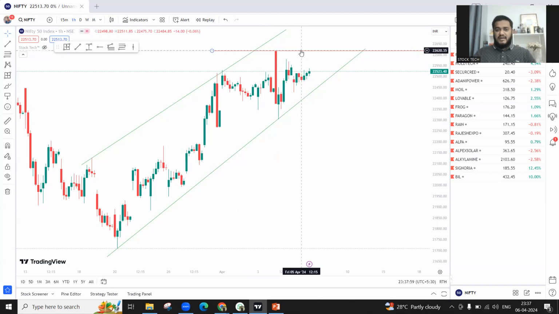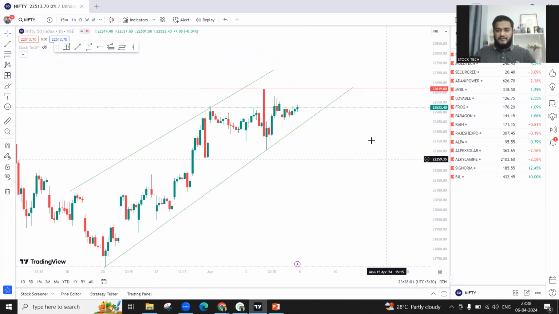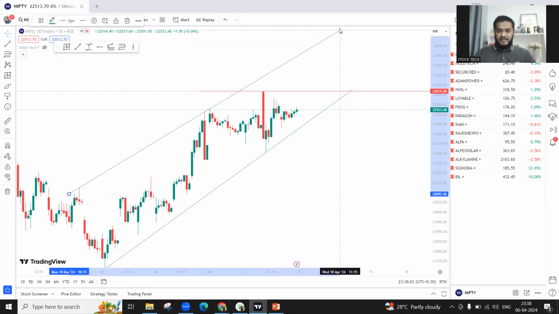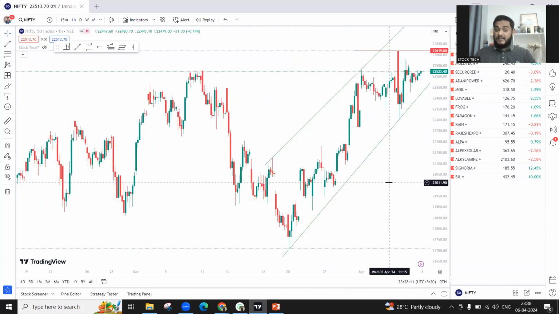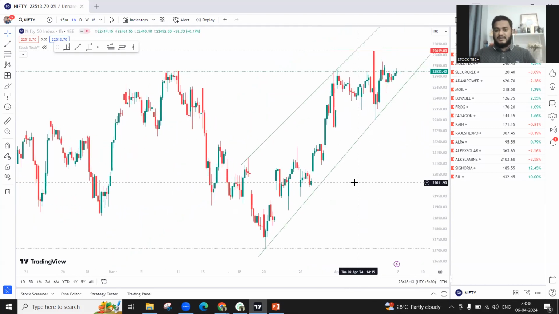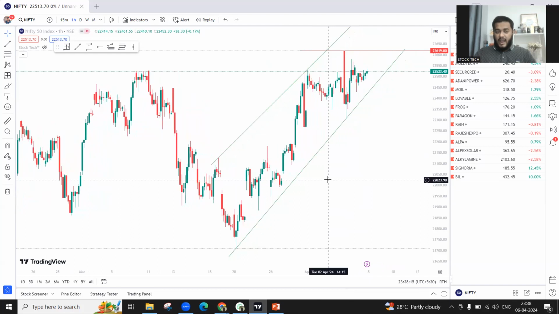But the intraday resistance is over here. If you extend this line tomorrow, it is going again to 22,880. But since the major resistance, that is the higher time frame resistance in the day time frame, is 22,640.